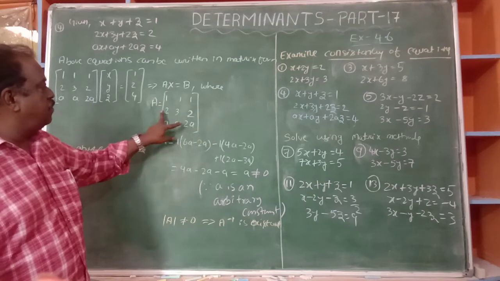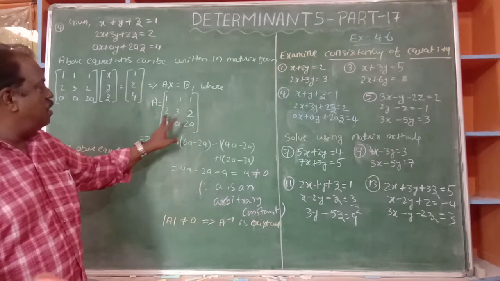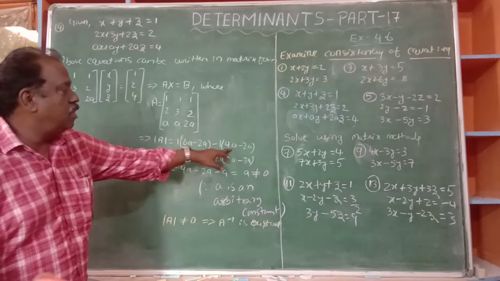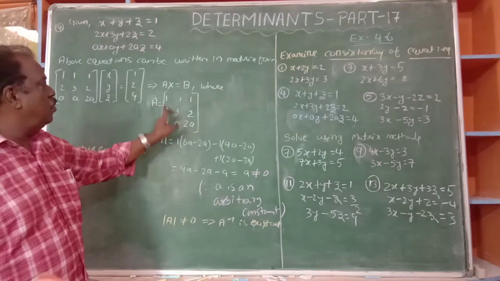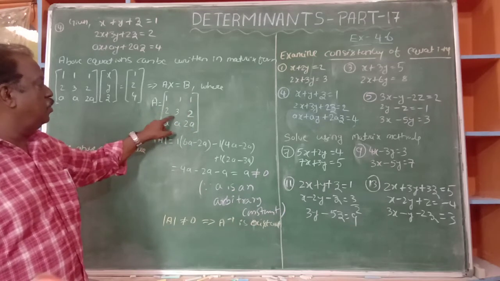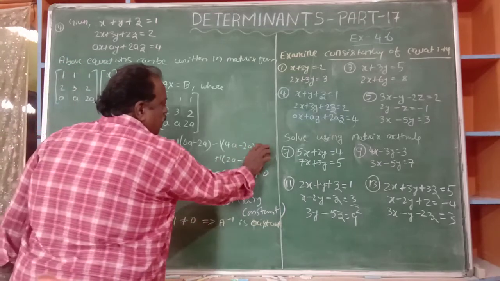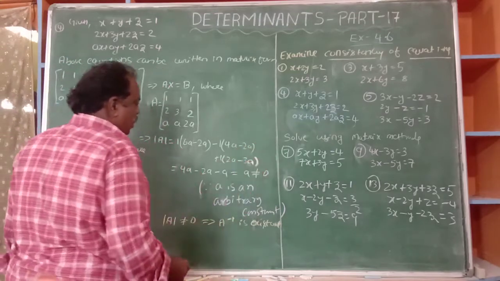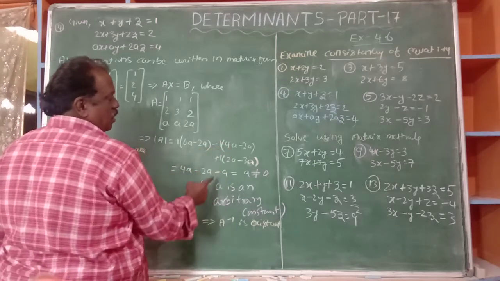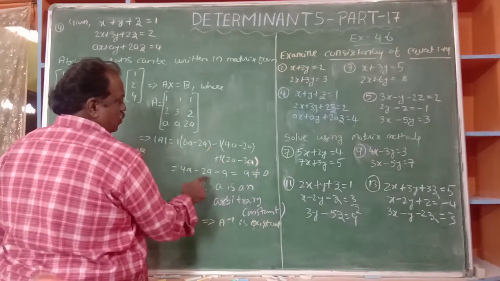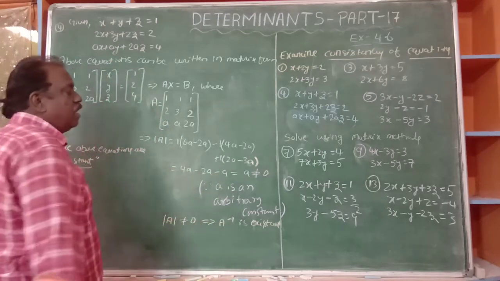Minus 1 of 2 into 2, 4a, minus a into 2, 2a, so 4a minus 2a. And plus 1 of, deleting row and column, 2 into a, 3 into a, so 2a minus 3a. So it is 4a, minus 2a, and minus a. So altogether it is a. 4a minus 3a means a.